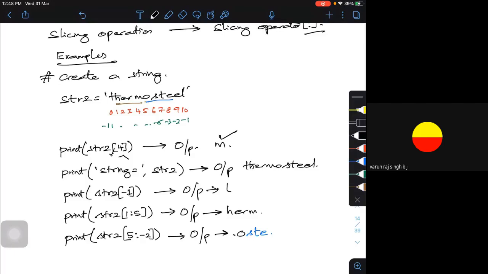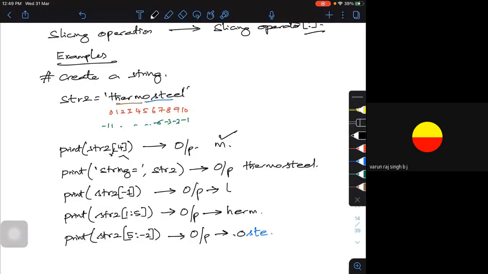If I want to print the whole thing, I will just type print the string itself. If I put -1, it will print the last character. If I try a slicing operation like 1:5, inclusion, exclusion, it can be positive or negative.